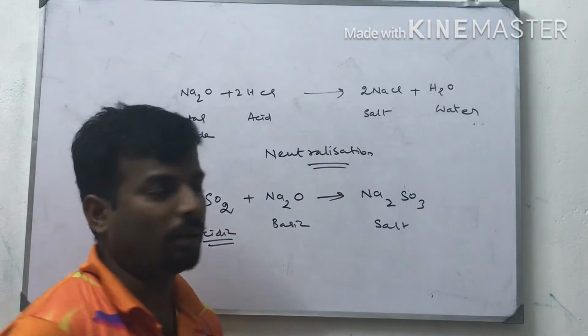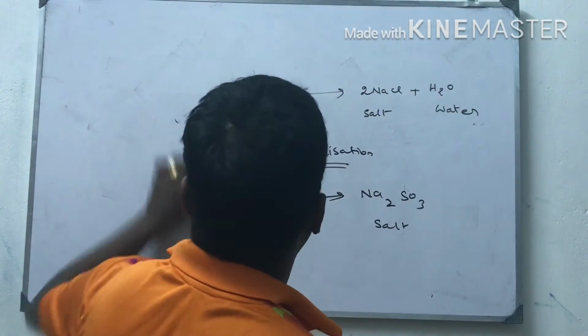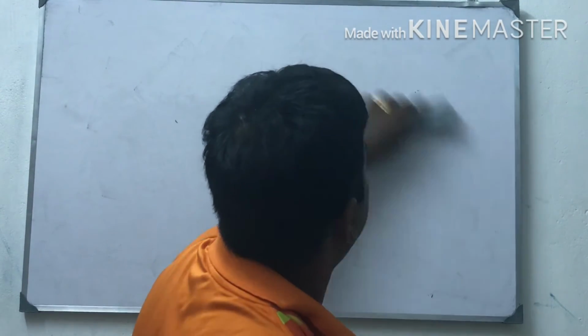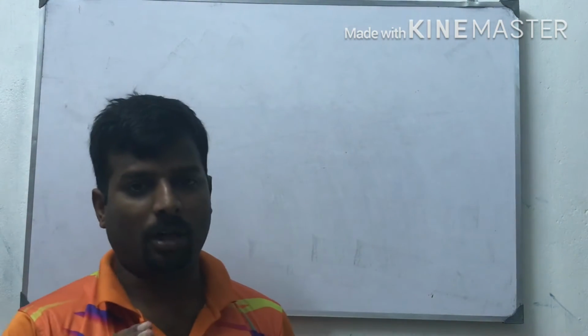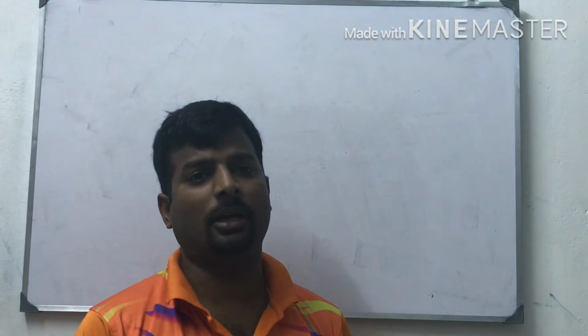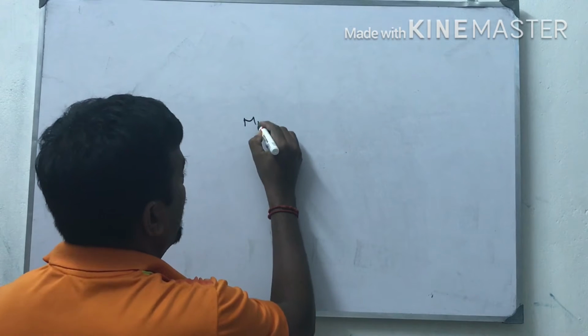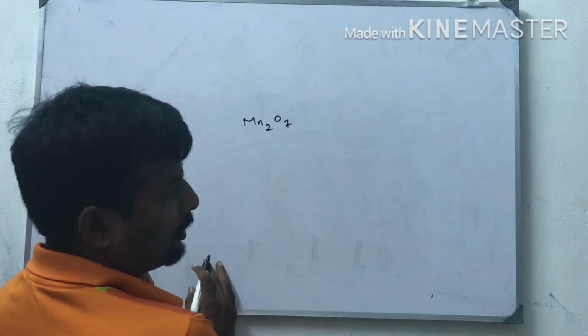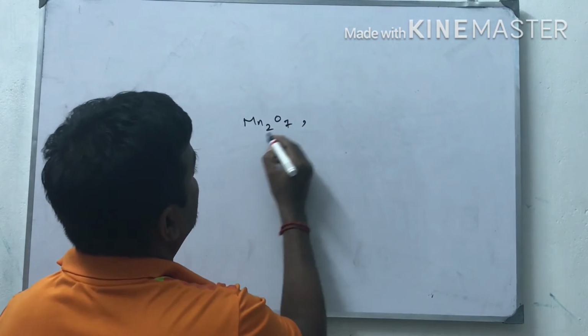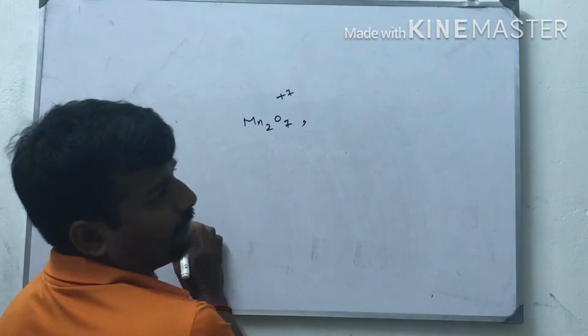Now I am going to tell about the next category, some metal oxides that are exceptions. Some metal oxides of higher oxidation state behave as acidic. Normally metal oxides are basic in nature, but some metal oxides with higher oxidation state are acidic. Example: manganese heptoxide, which has an oxidation state of +7.